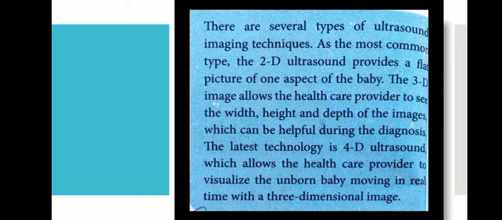There are several types of ultrasound imaging techniques. The most common type is 2D ultrasound, which provides a flat picture of one aspect of the baby. The 3D image allows the healthcare provider to see the width, height and depth of an image, which can be helpful during diagnosis. The latest technology is 4D ultrasound, which allows the healthcare provider to visualize the unborn baby moving in real time with a 3-dimensional image.